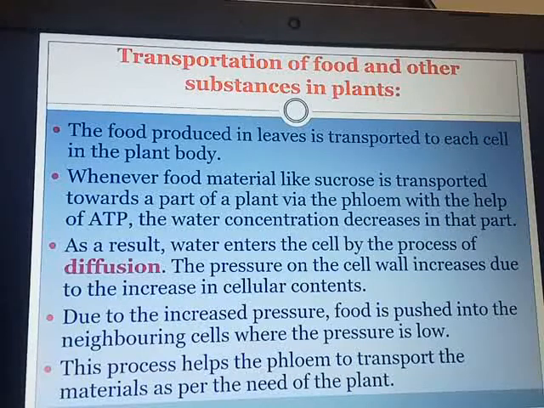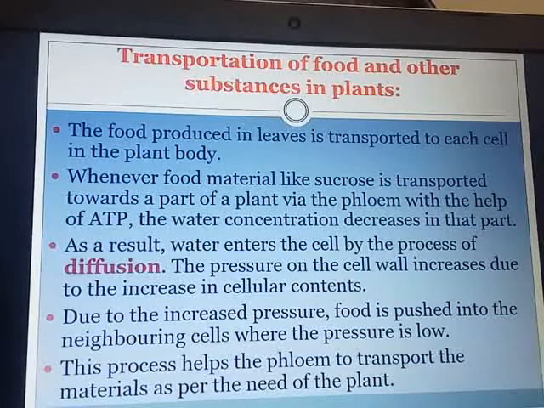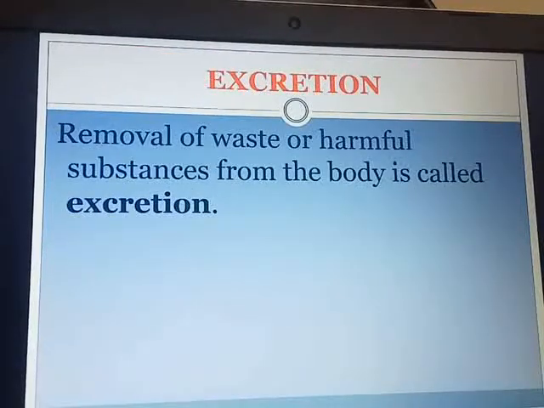We had taken an example of a local train when I had explained to you the transportation of food, where the pressure is low. This process helps the phloem to transport the materials as per the requirement, as per the need of the plant. Next, we had studied in detail the very important process of excretion.